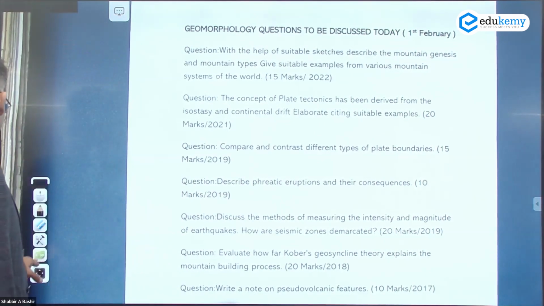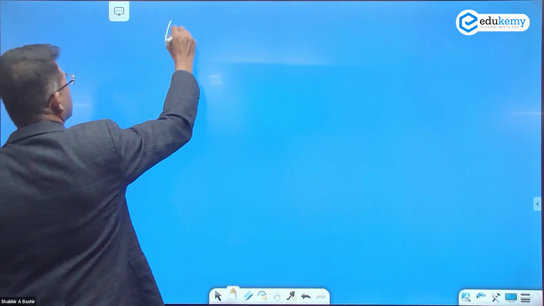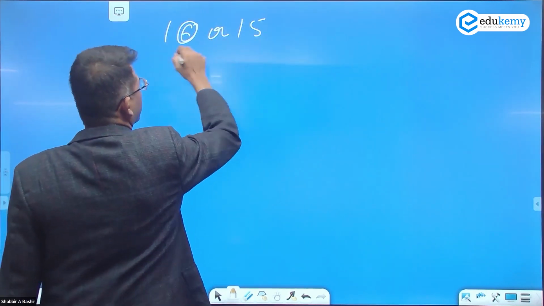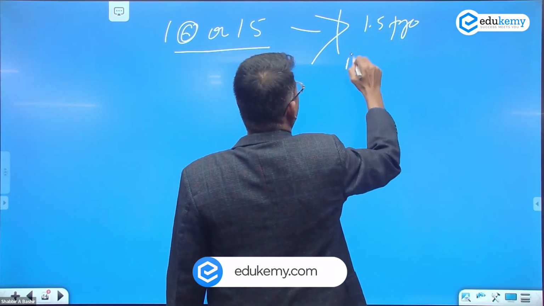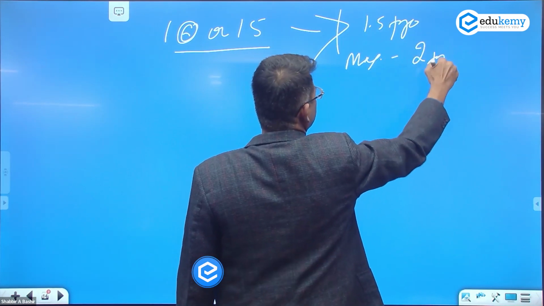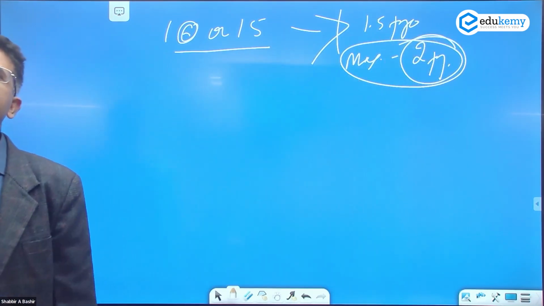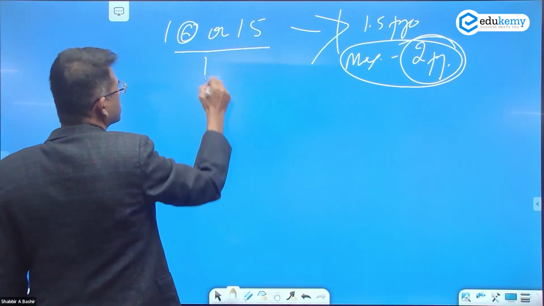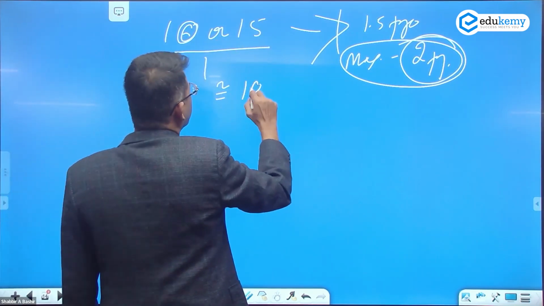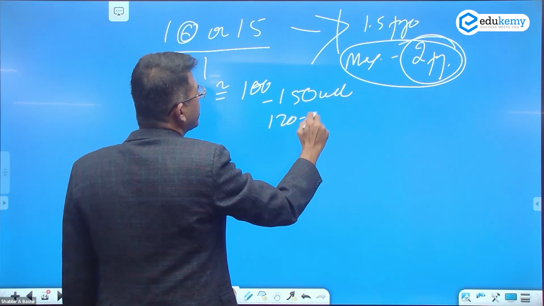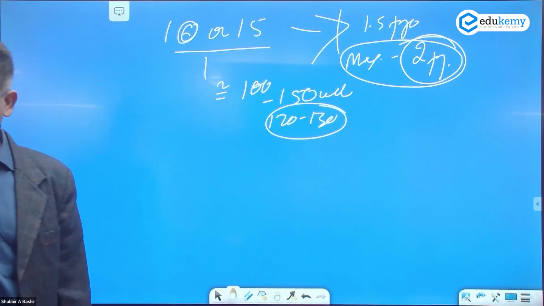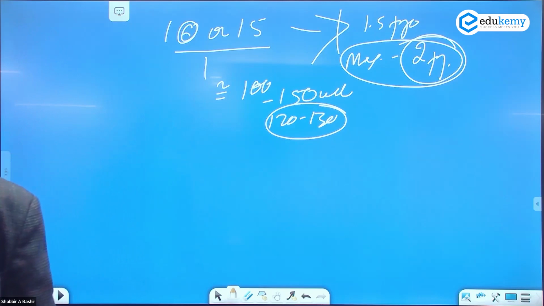So one rule I'll set for all of you is that if it is a 10 mark or 15 mark question, do not write more than 1.5 pages. Maximum, if you must, 2 pages, but this will destroy your paper completion. 10-15 marks is approximately 100 to 150 words. I will suggest writing 120-130 words. And remember this, in the examination nobody is going to count your words. Nobody has the time or energy to sit and count how many words you have written.